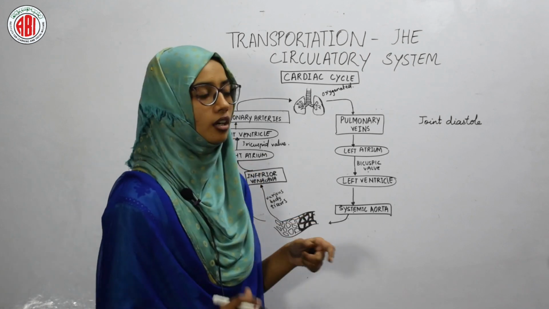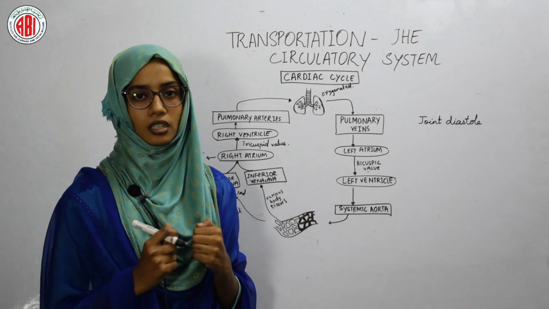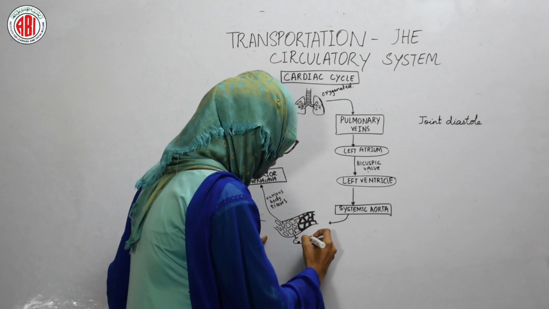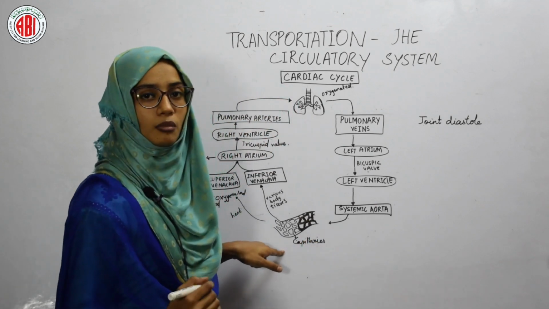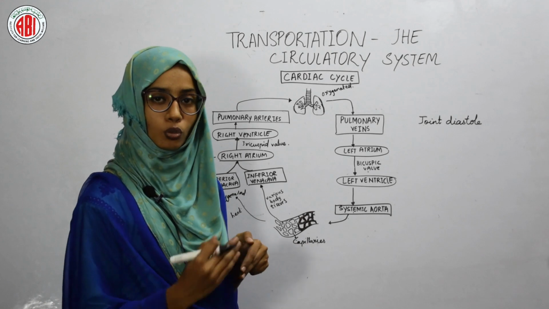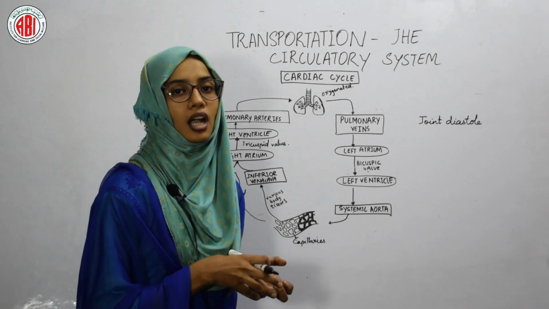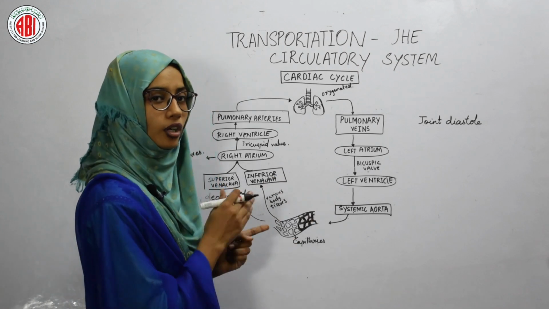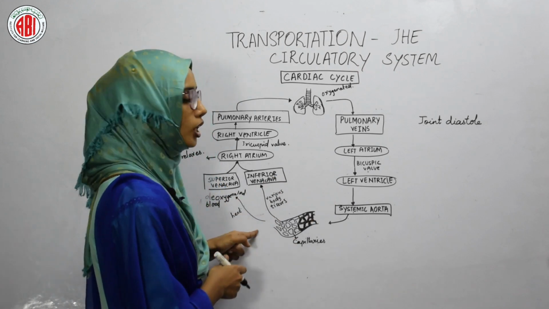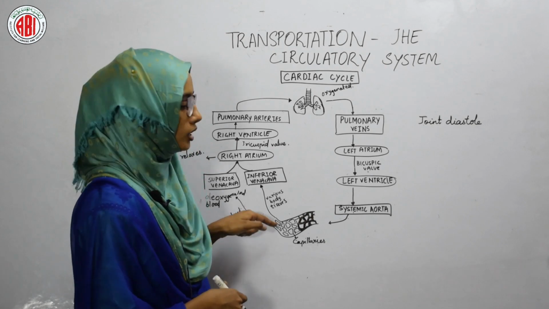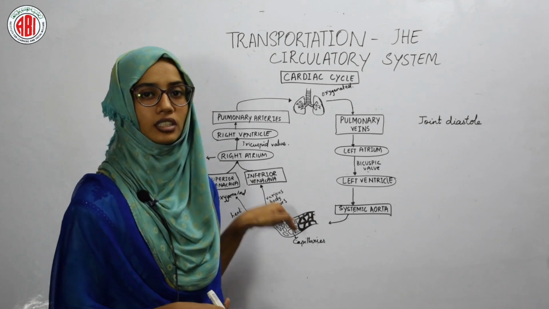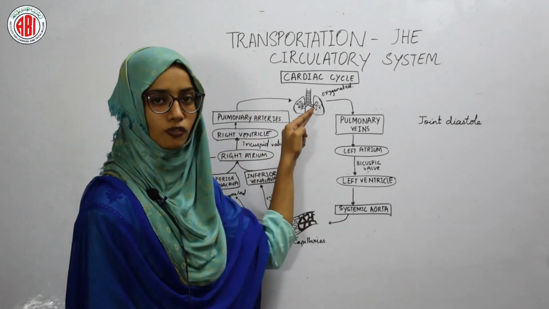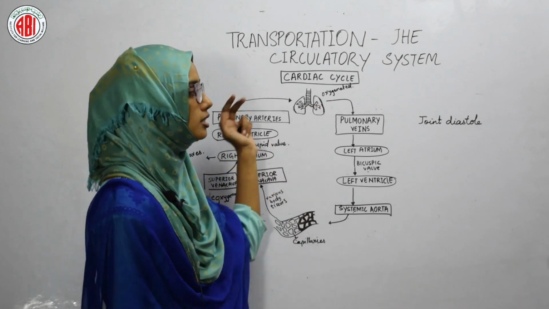Now after the oxygenated blood is taken up by the various tissues of the body, the thin blood vessels present in our body are called capillaries. In the systemic capillaries, the blood again loses oxygen and takes up carbon dioxide. So this oxygenated blood again becomes deoxygenated blood in the capillaries. Here the capillaries are helping in recycling of the blood. When it becomes deoxygenated, it again goes to the lungs for oxygenation. In this way the cardiac cycle occurs.